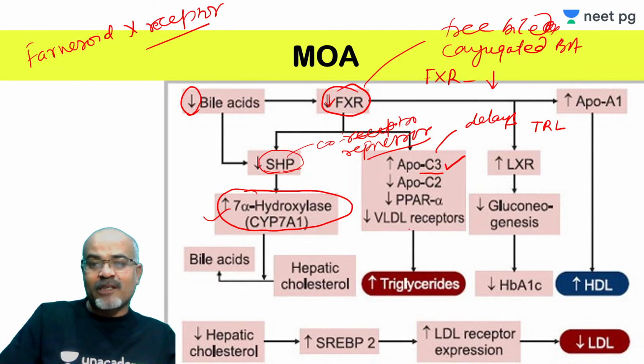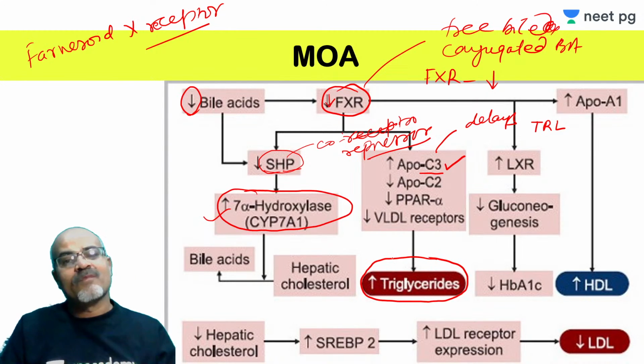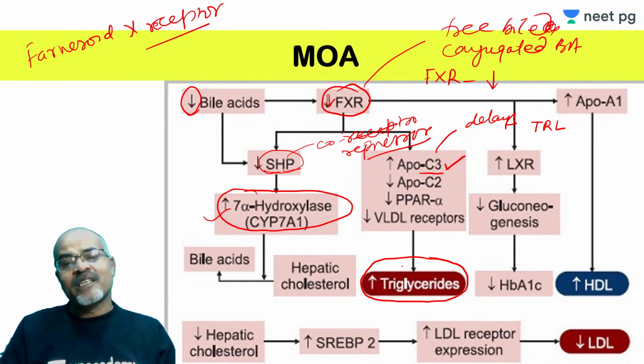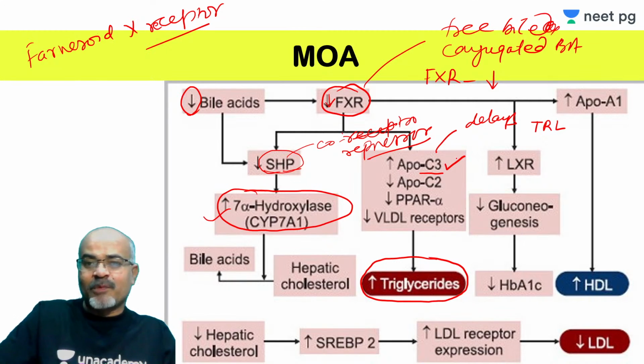This is an unwanted effect which is seen with use of this bile acid sequestrant. Nobody wants to increase triglyceride. This is observed along with reduction in the LDL level also. I am telling you how it happens. This is because of the increase in ApoC3.